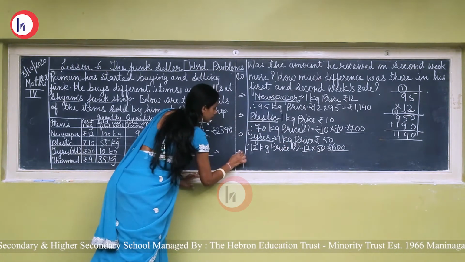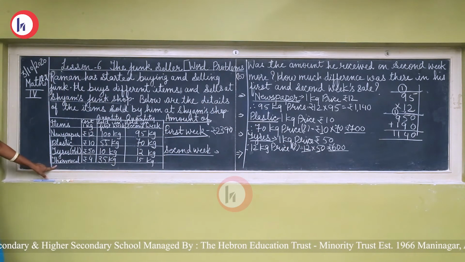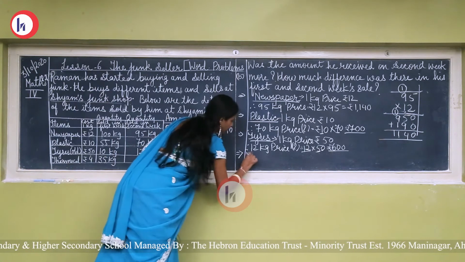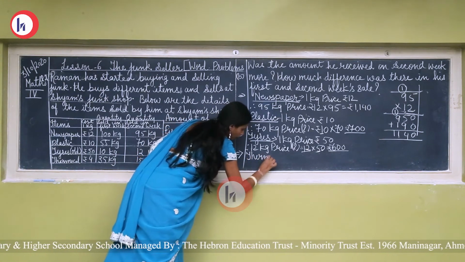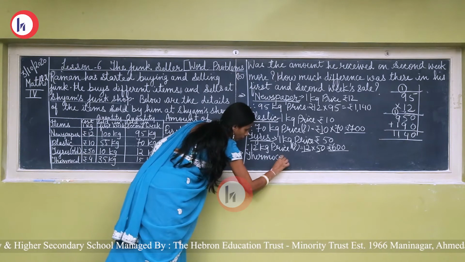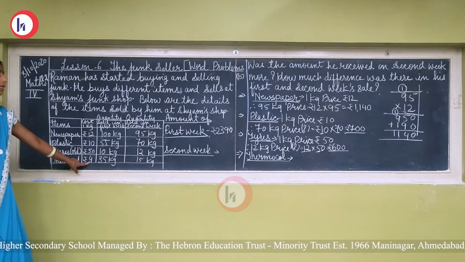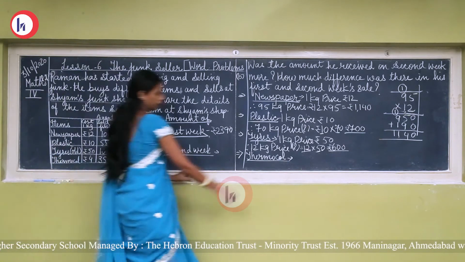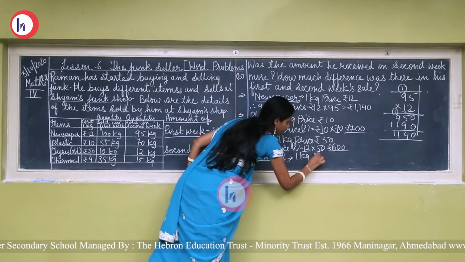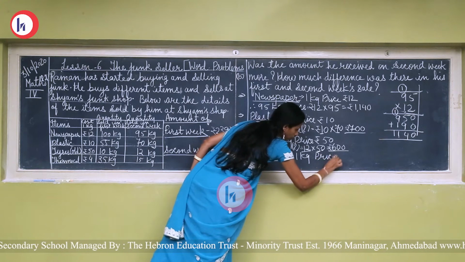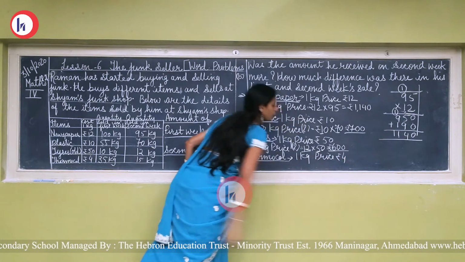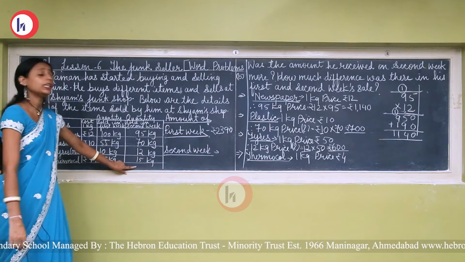And after this, the item is thermocol. Okay. So 1 kilogram price is rupees 4. We have to find out the amount of 15 kilograms.